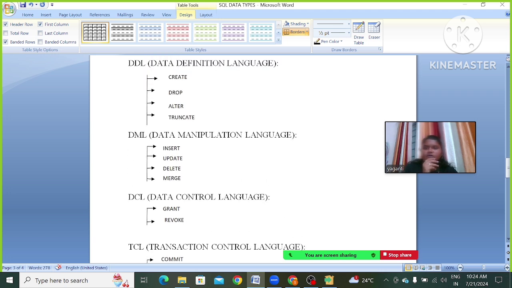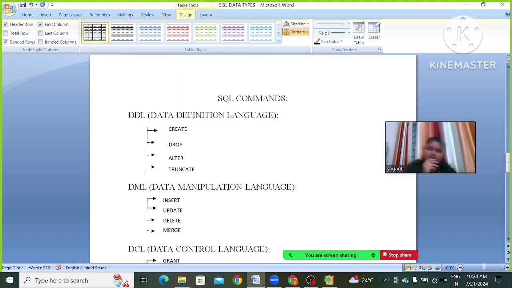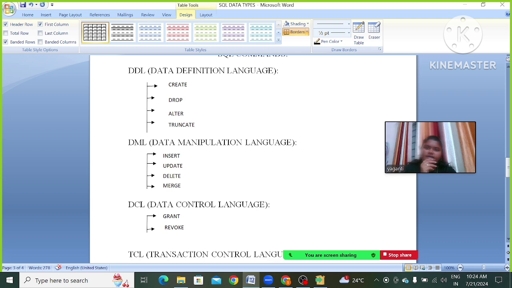In these we have commands like create, drop, alter, truncate, insert, update, delete, merge.